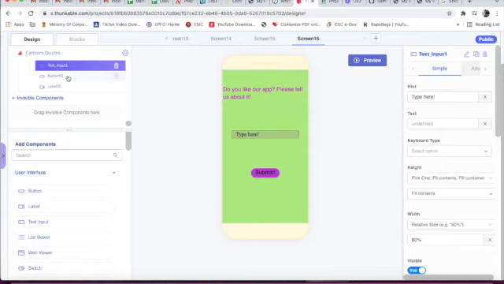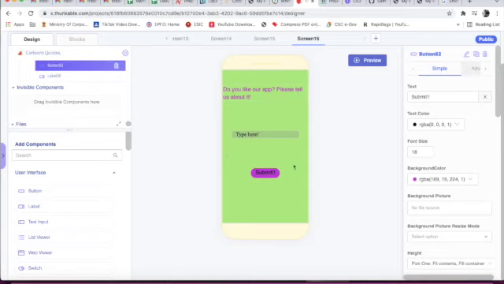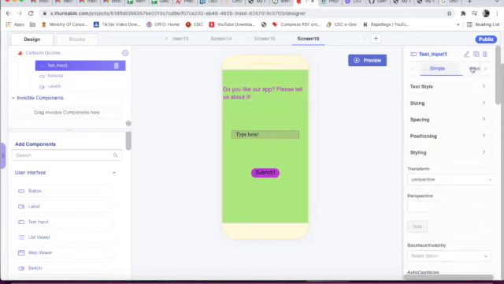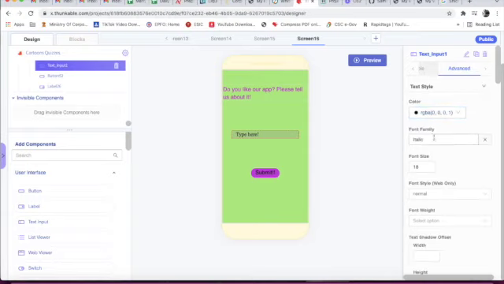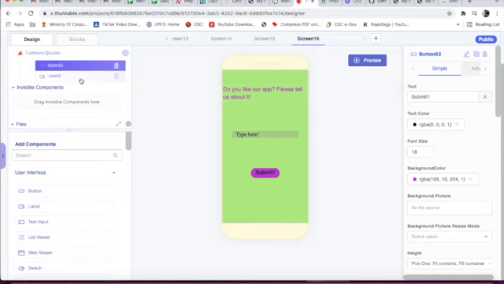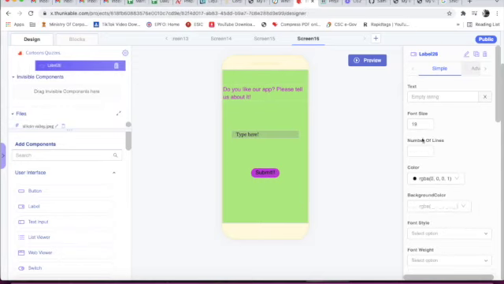Now we have taken button 52. Text is submit. Text color is black. Font size is 18. Background color is light pink. And for text input, we will go to advanced text style. Color is black. Font family we can select from here. Italic I have selected. Below button 52 we have taken a label. ID is label 26. Now this is a blank label. Font size is 19. Color is black.